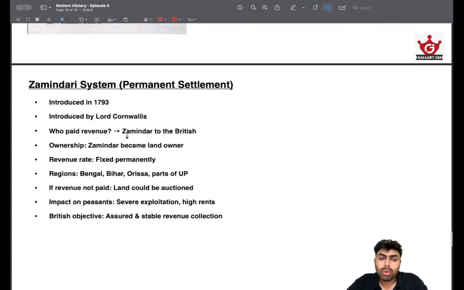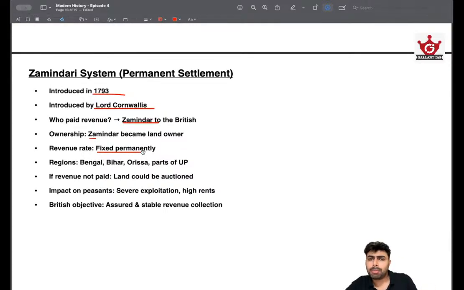First thing you need to know is who introduced it. So it is Cornwallis. Taking the example of Zamindari system, it's Cornwallis, and timeline also 1793. These two are the important facts you need to know. Then other thing is who paid the revenue, like how this system actually worked. So there will be a Zamindar, and Zamindar will be paying the revenue to the British. So Zamindar will be collecting the land revenue from the peasants, and this will be given to the British by the Zamindar and not by peasants to British directly. So Zamindar was effectively a middleman and the owner of the land was Zamindar. Remember this. And revenue rate was fixed permanently. Okay, that's why it's called Permanent Settlement Act.